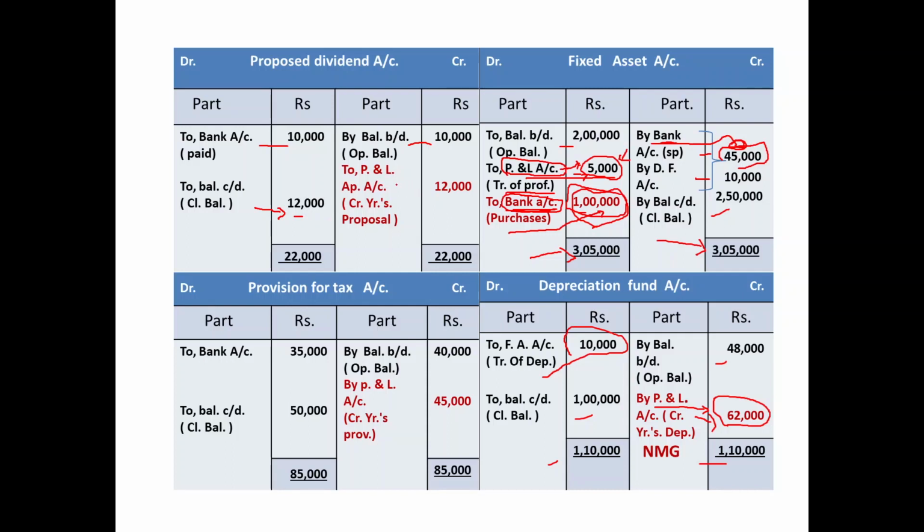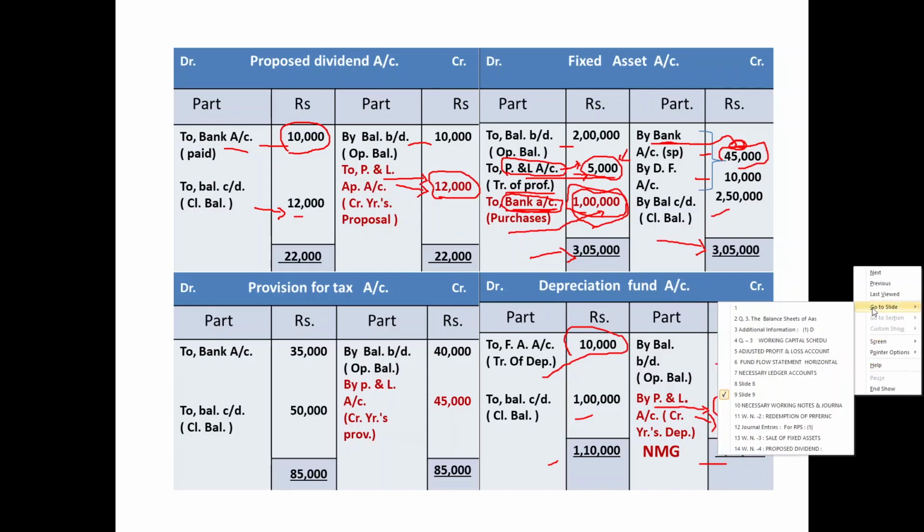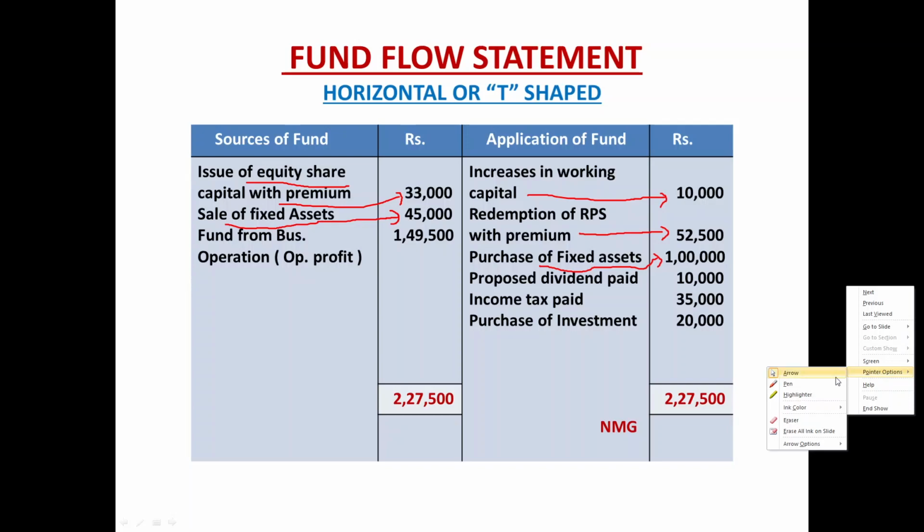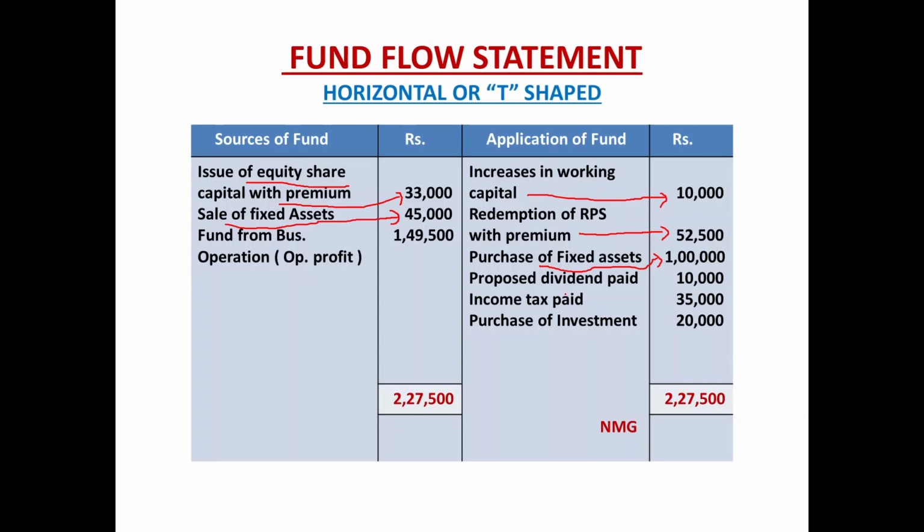And profit and loss appropriation account debit, proposed dividend account credit. This would have been taken from the current year's profit and loss appropriation. Being a non-cash item, this 12,000 will be added back in the current year's profit, while being a payment, this 10,000 would be reported in the fund flow statement as an application of fund. Let us report it, one in the fund flow statement, another in the adjusted profit and loss account.